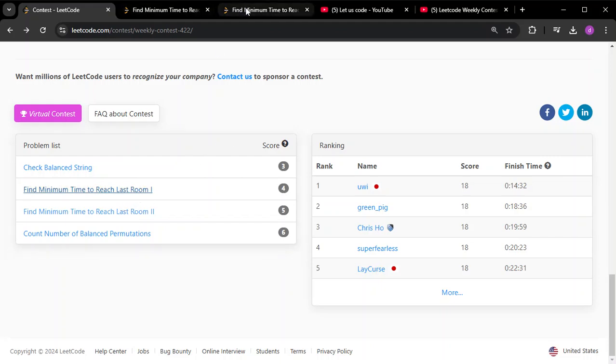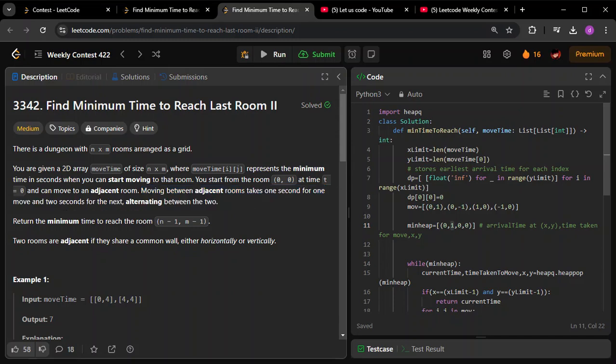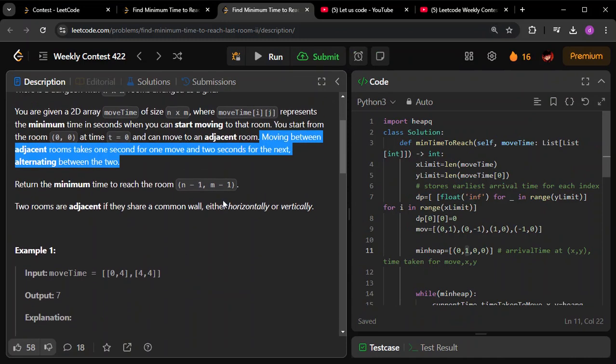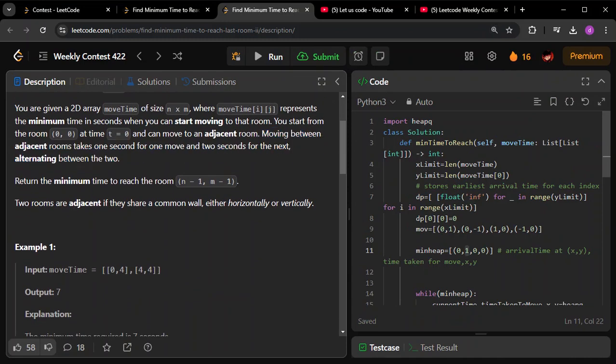So now I'm beginning the question. The part that I'm highlighting here currently is the only part which is extra. What we are seeing is that moving between adjacent rooms takes 1 second for the first move and 2 seconds for the next move, alternating between the two. So the first move will take 1 second, the next move will take 2 seconds, and again 1, and again 2, and like that it will be alternating. Every adjacent move will alternate between one and two. That is the basic idea.